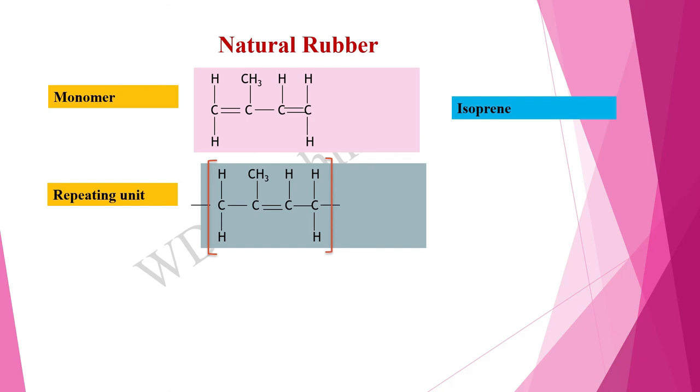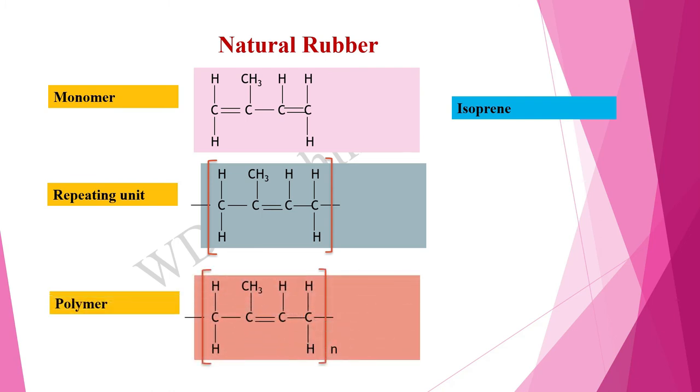By joining these repeating units, it forms a polymer known as polyisoprene. Therefore, natural rubber is also known as polyisoprene.